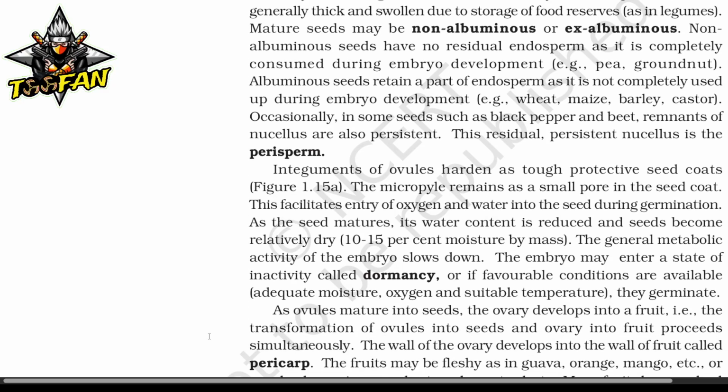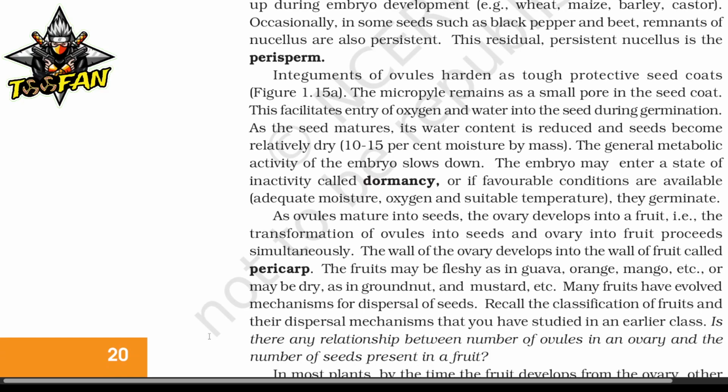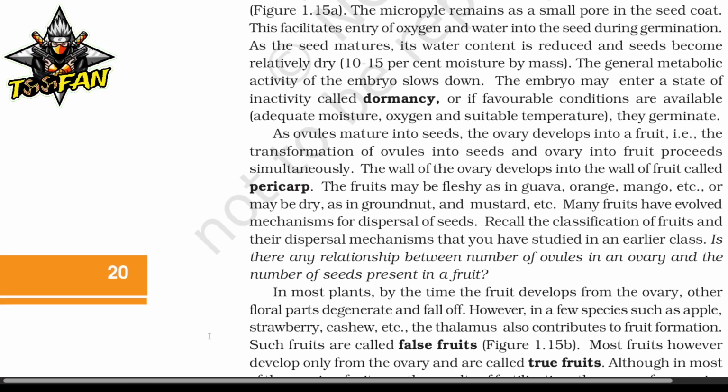As ovules mature into seeds, the ovary develops into a fruit. That is, the transformation of the ovules into seeds and the ovary into the fruit proceeds simultaneously. The wall of the ovary develops into the wall of the fruit called pericarp. The fruit may be fleshy as in guava, orange, mango, etc., or may be dry as in groundnut and mustard, etc. Many fruits have evolved mechanisms for dispersal of the seeds. Recall the classification of fruits and their dispersal mechanisms that you have studied in earlier classes.